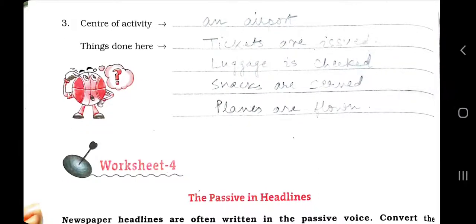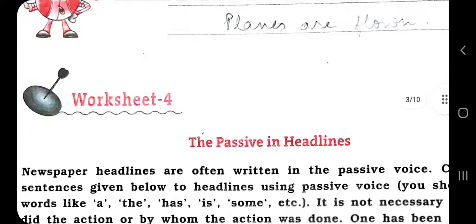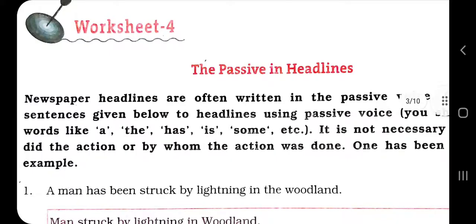Next I have chosen an airport. What is done in the airport? At the airport, tickets are issued, luggage is checked, snacks are served, planes are flown from the airport, right? Now worksheet 4, the passive in headlines.